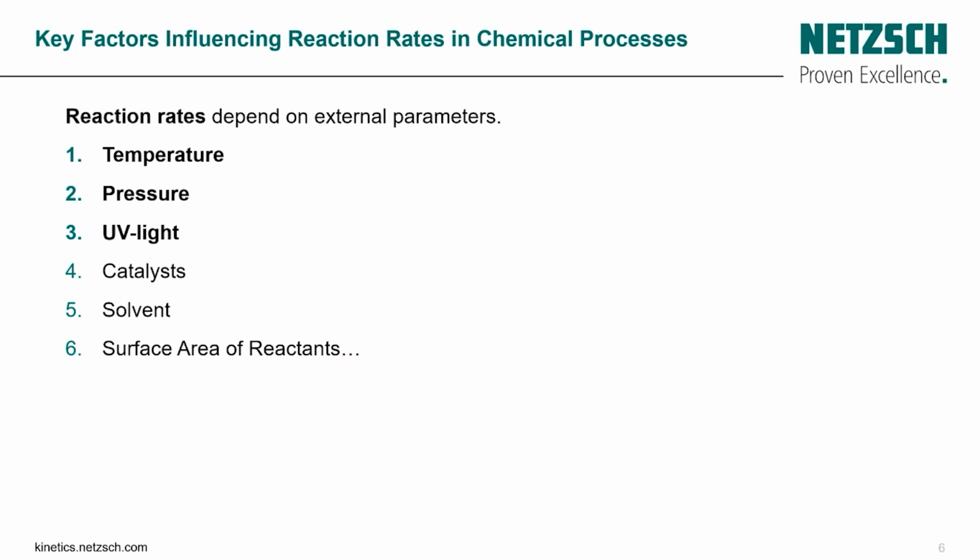As you can see, I have highlighted in bold the temperature, pressure, and UV light because they are already implemented in our software. For example, in the pharma industry, it is really helpful to study the kinetics of photodegradation or drug stability by using light exposure. The catalysts and the solvents are generally included in the formal reactant and the product.